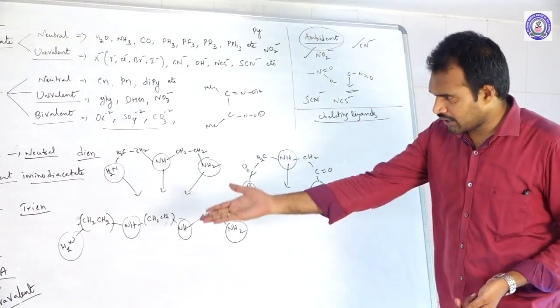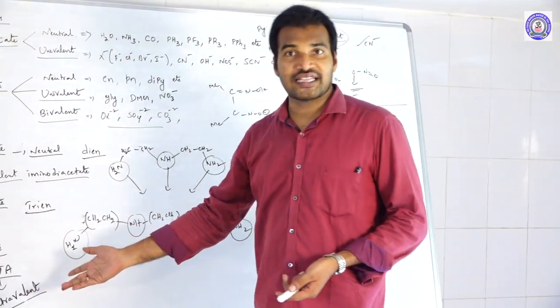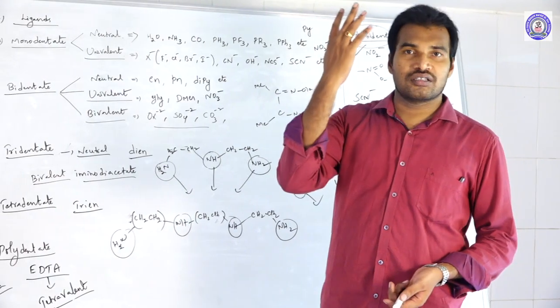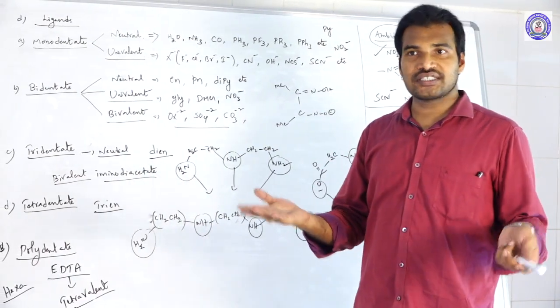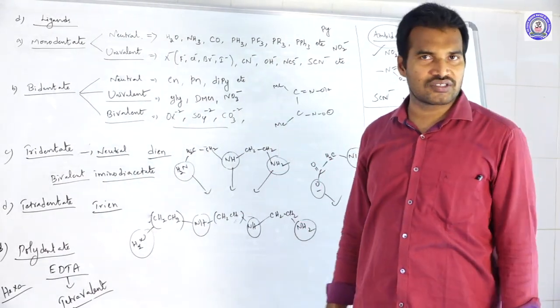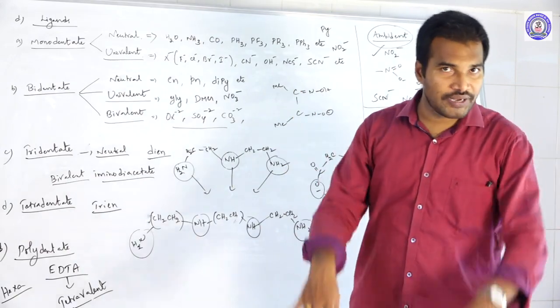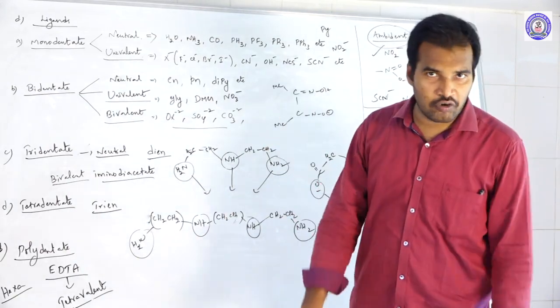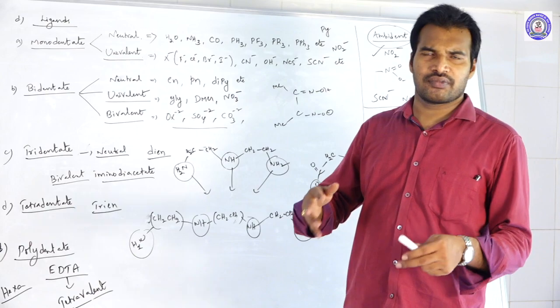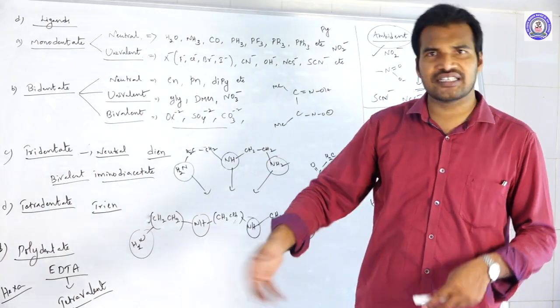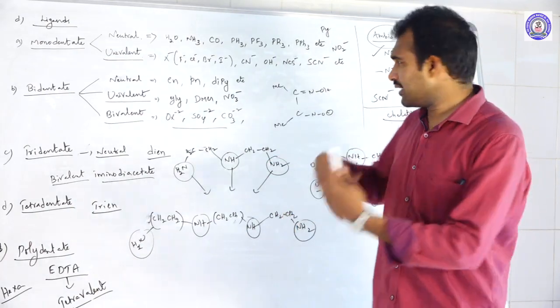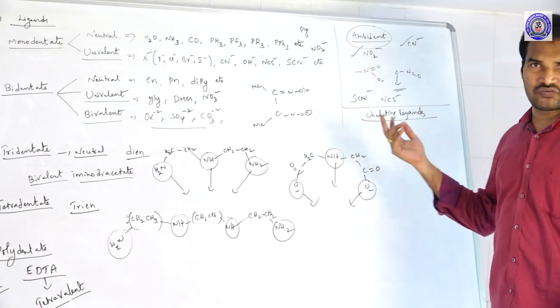For example, take EDTA. It has 6 donating sites. Out of 6, all 6 may donate at a time, or 4, or 3. So it's not compulsory that all the donating sites donate.